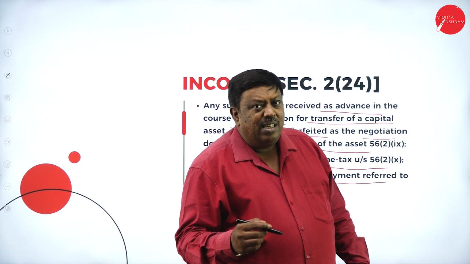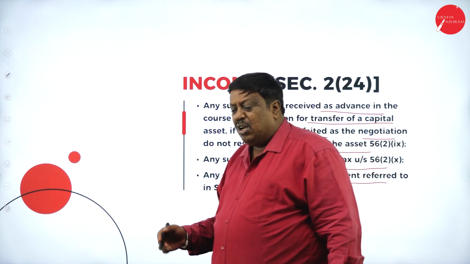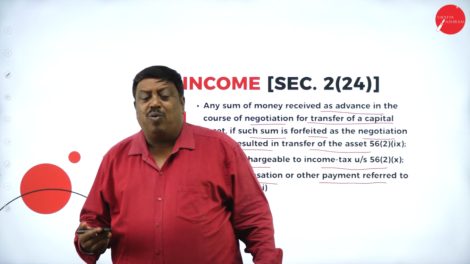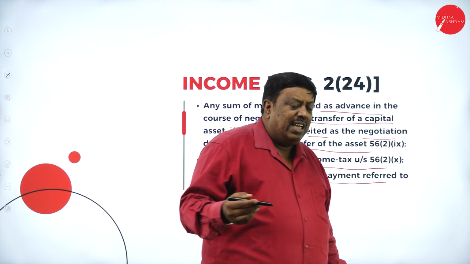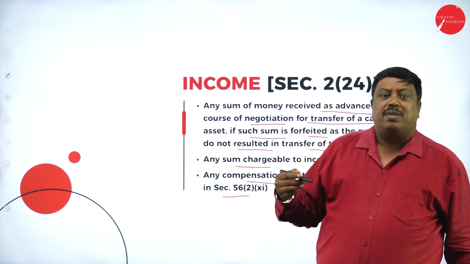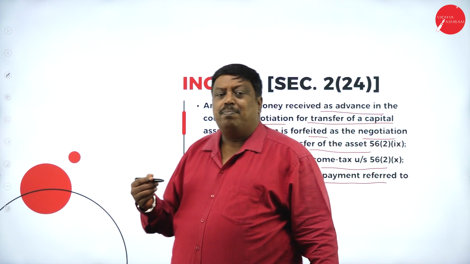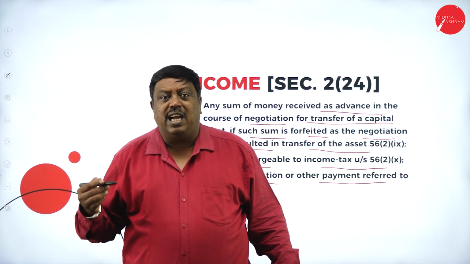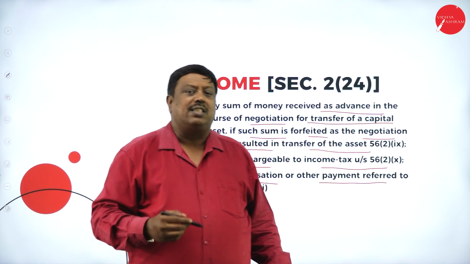If I am doing any trading activities, buying and selling of commodities, goods or services, whatever amount I receive for the services rendered is treated as profits from business after deducting the expenses incurred for such business activities. The remaining amount is treated as profit and profit is taxable in the hands of the person.